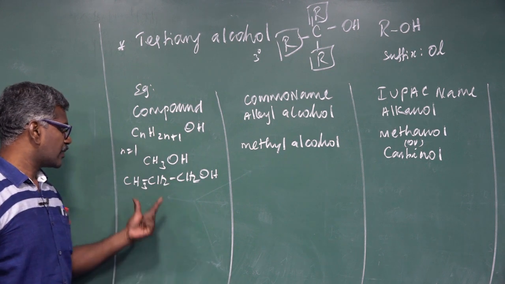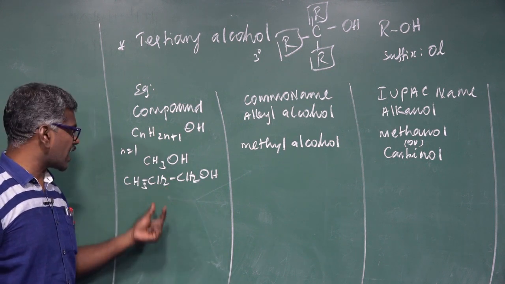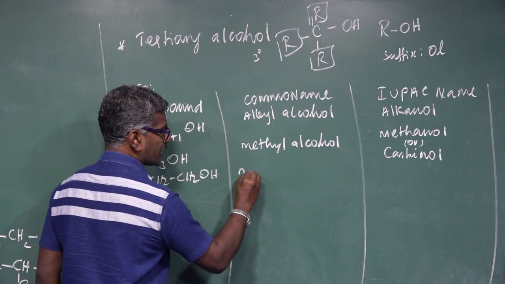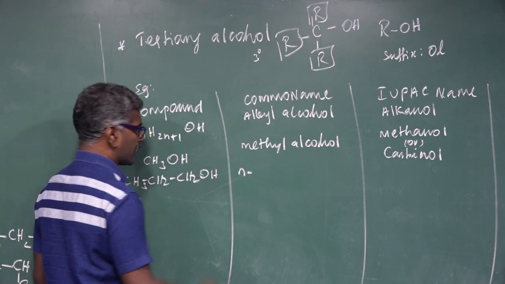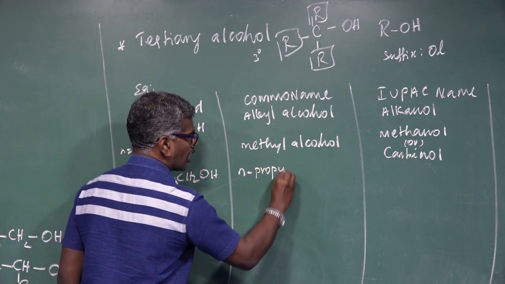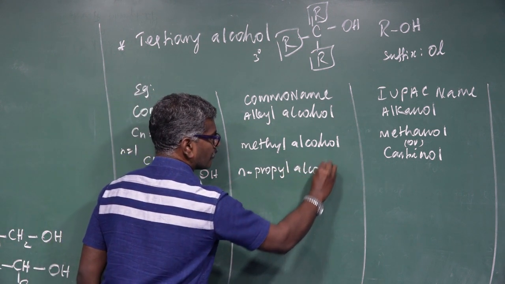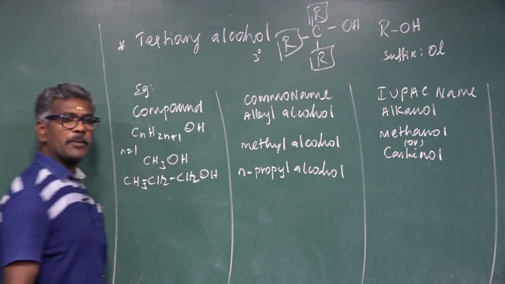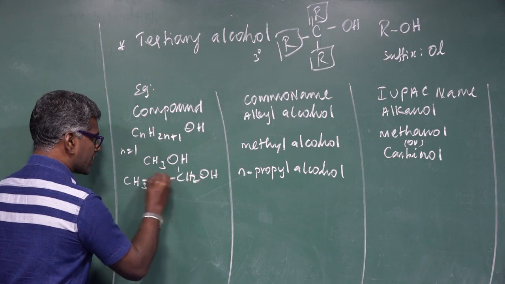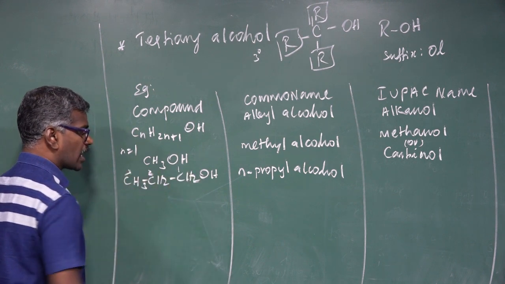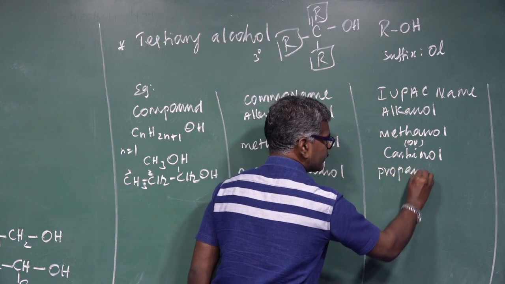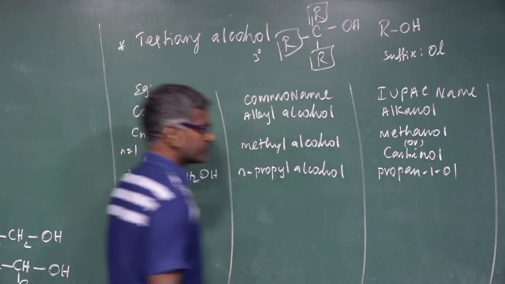Three carbon atoms. If the long chain containing the carbon atoms is straight, this is called small n. Small n is nothing but normal. Totally how many carbons? 3 carbons. So n-propyl alcohol. IUPAC name: the functional group is attached to the first carbon, give the least number 1, 2, 3. Totally 3 carbons, so propan-1-ol.